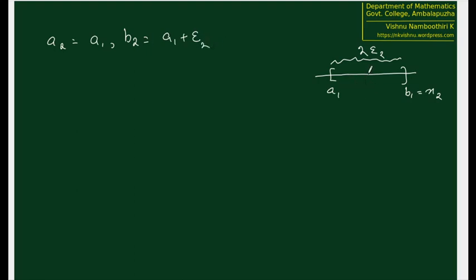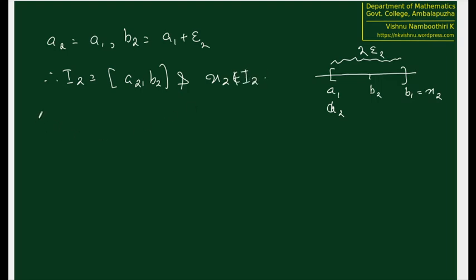That is, we bring b2 to be this and a2 to be this. Therefore I2 equal to [a2, b2] once again, and x2 is not in I2.